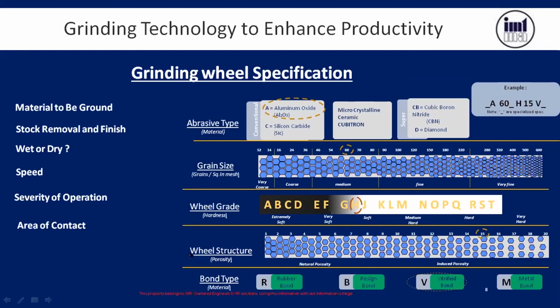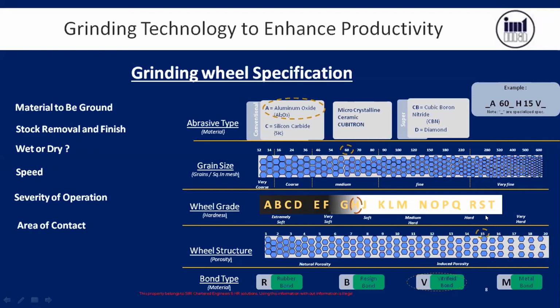So depending upon the application you have to select the wheel structure. Here we have selected 15, that is the structure. What is V? Bond. Vitrified bond. So now it is clear. This is the specification of the grinding wheel.